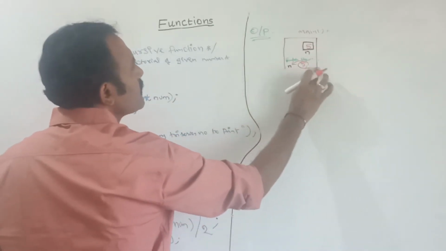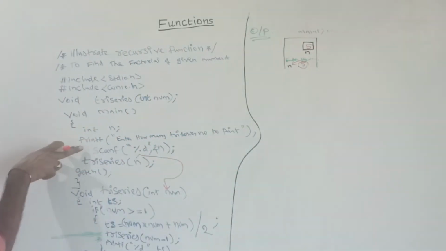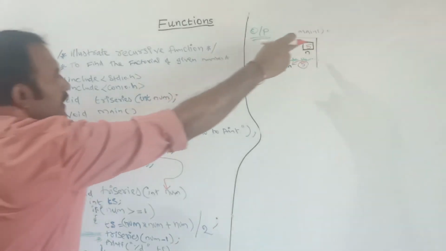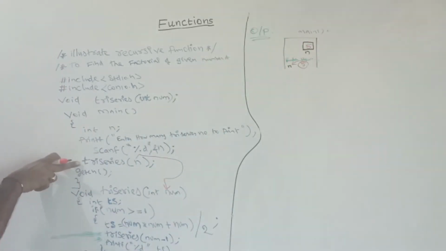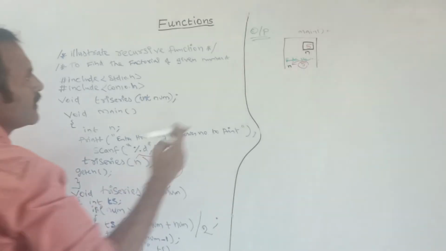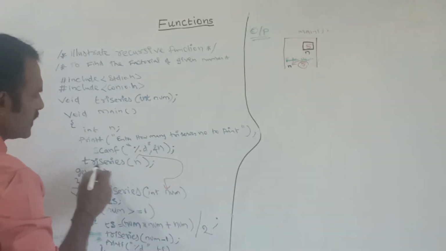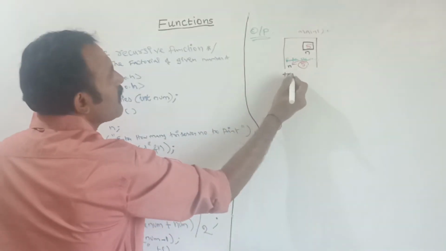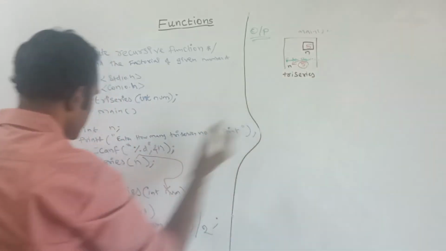Next step, after getting the input into the variable n, here I am calling the function. This is the function call. The function name is try series.